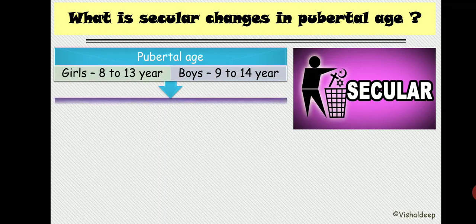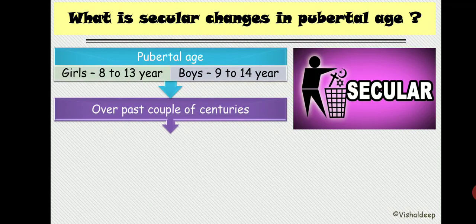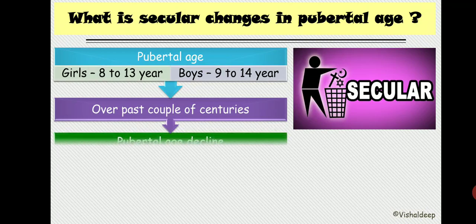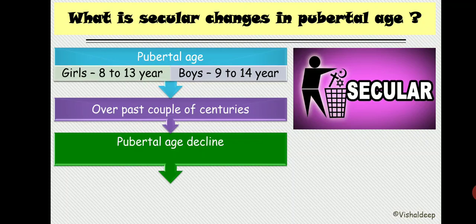But in the past couple of decades, this age is getting decreased. What does it mean? The pubertal age is getting declined. What is the meaning of that? The pubertal age of girls, instead of 8, may be decreased to about 7.5 or 7.8 years. In boys it becomes less than 9.